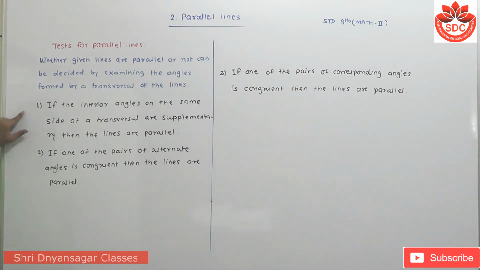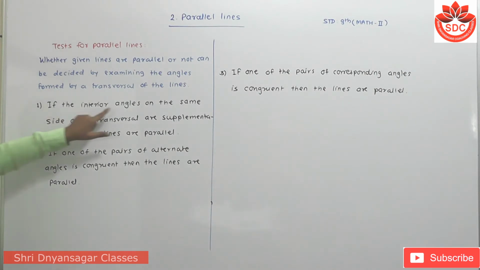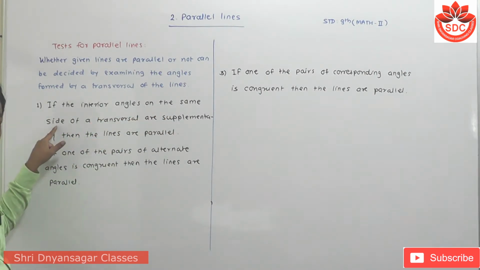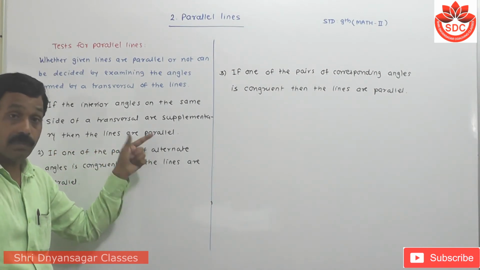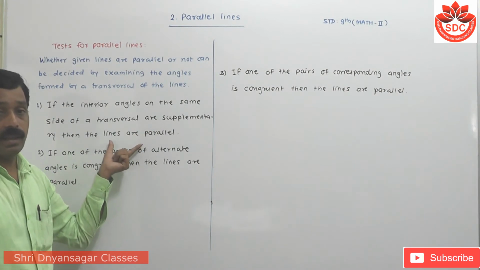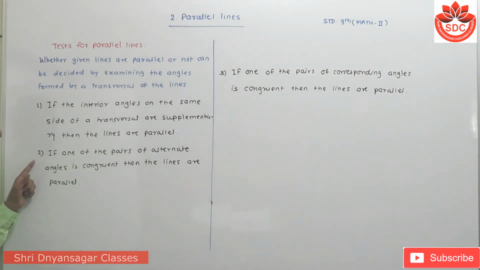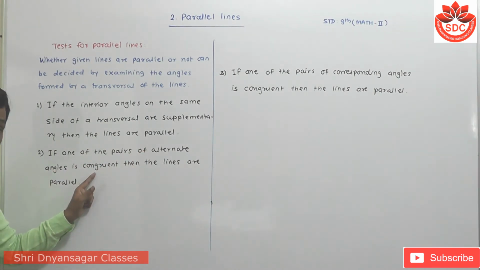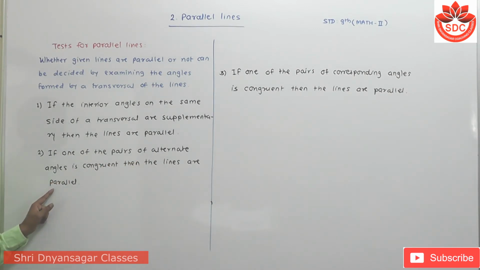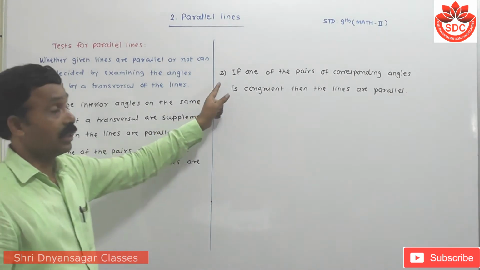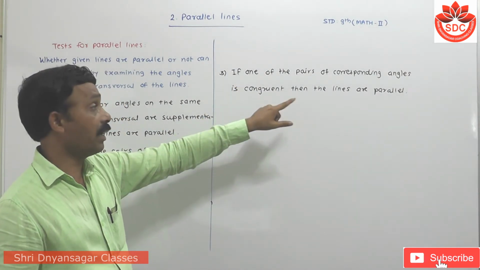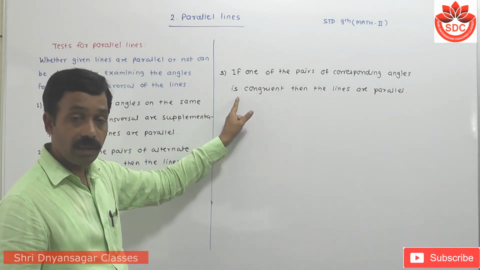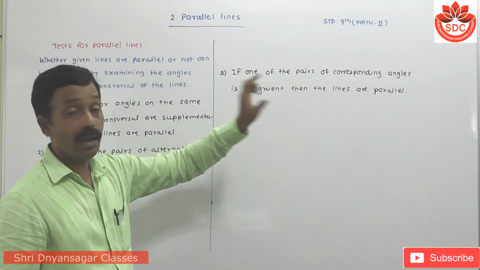We also show it here. The first one: if the interior angles on the same side of the transversal are supplementary, then the lines are parallel. If the angles are supplementary, then the lines are parallel. The second one: if one pair of alternate angles is congruent, then the lines are parallel. The third one: if one pair of corresponding angles is congruent, then the lines are parallel.